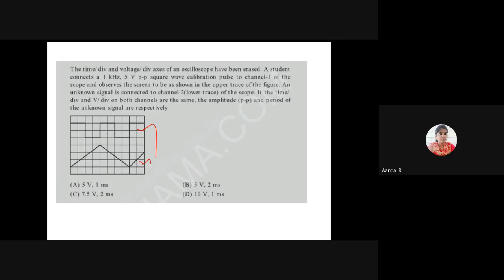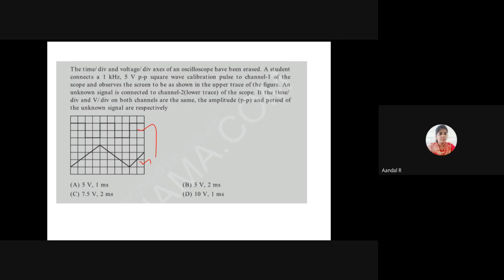If the time per division and voltage per division on both channels are the same, the amplitude and period of the unknown signal are respectively. Can anyone say how to? This is a simple basic question with CRO. You can try to answer this question.